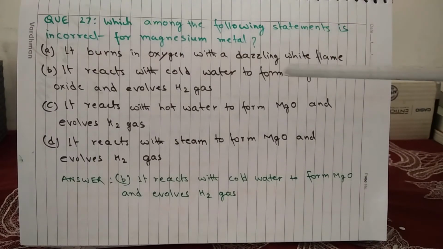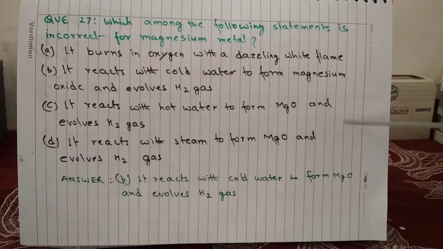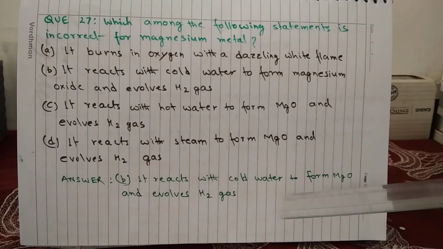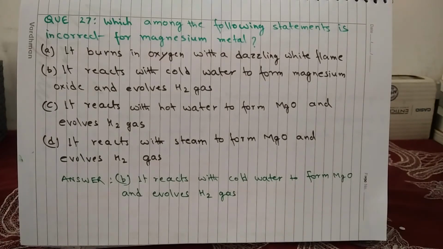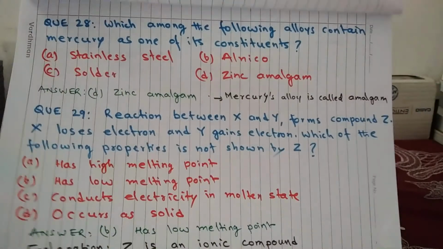B, it reacts with cold water to form magnesium oxide and evolves hydrogen gas. C, it reacts with hot water to form magnesium oxide and evolves hydrogen gas. And D, it reacts with steam to form magnesium oxide and evolves hydrogen gas. And the answer is B. Magnesium does not react with cold water.